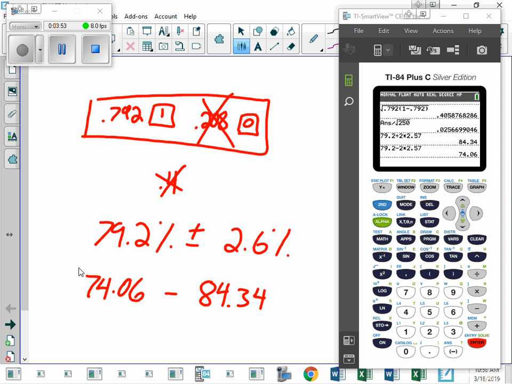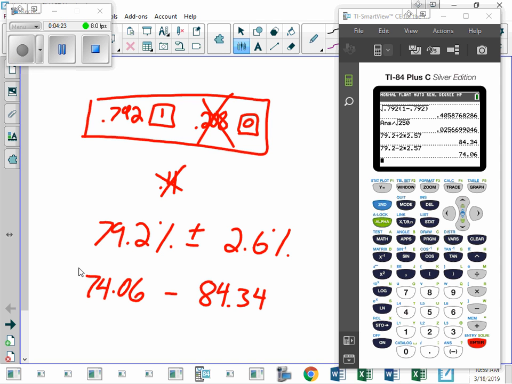So we can't say that there's a 95% chance that it's correct. What we do say is, this is my 95% confidence interval. I am 95% confident that I will capture the true percentage, which might seem like semantics to you, but it is kind of important, right? It's either right or it's wrong. I just have a 95% confidence.